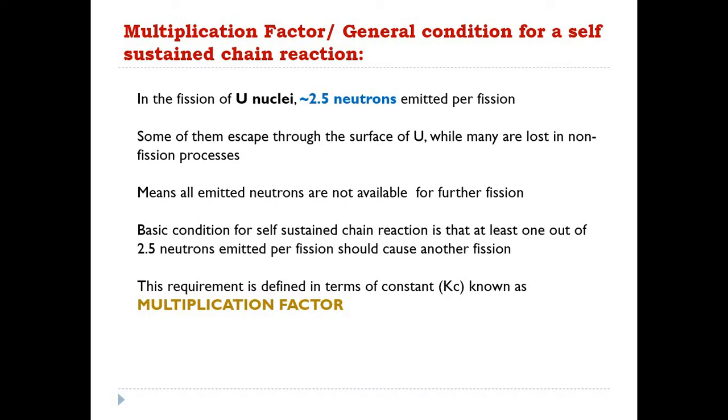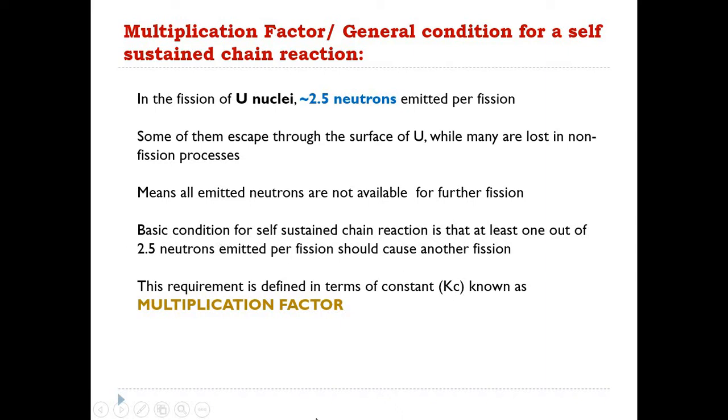So while working on a nuclear fission chain reaction, you need to see the status of neutrons at a particular time, how many neutrons are there. As they decide the chain reaction, we need to know their status, and one can calculate it with the help of a factor known as the multiplication factor, which gives the general condition of the chain reaction. The multiplication factor is denoted by Kc, capital K with subscript c.